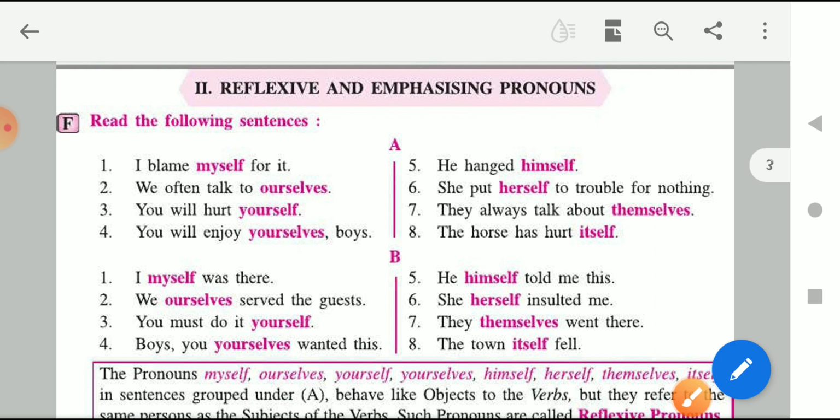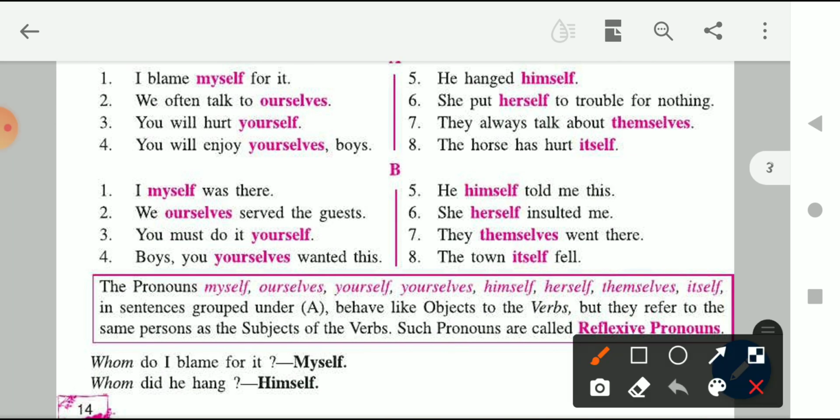It is being used with a noun or a pronoun, right? Noun is the name of a place, animal or thing. Pronouns are the words which are used instead of a noun. So when a word is used with a noun or a pronoun to emphasize on it, emphasize means to point out at it particularly.